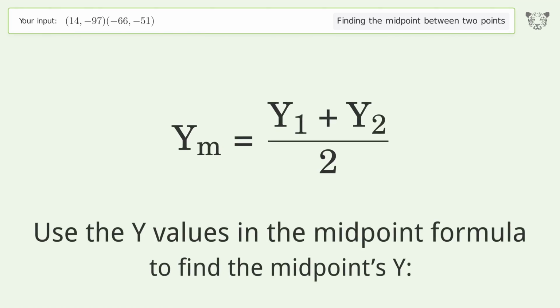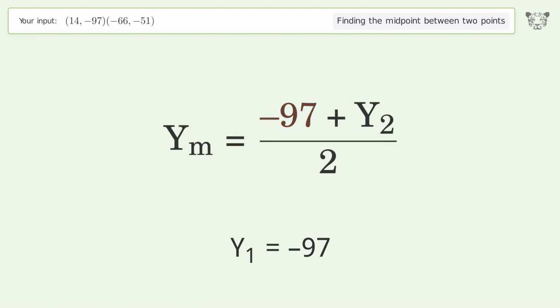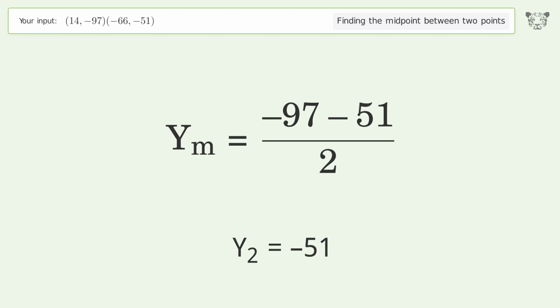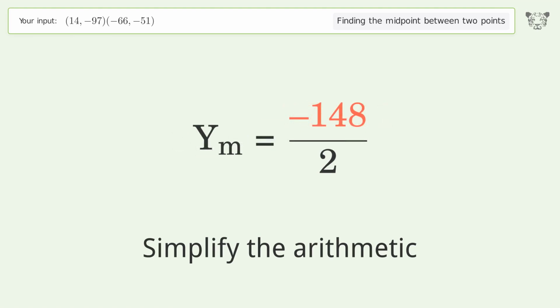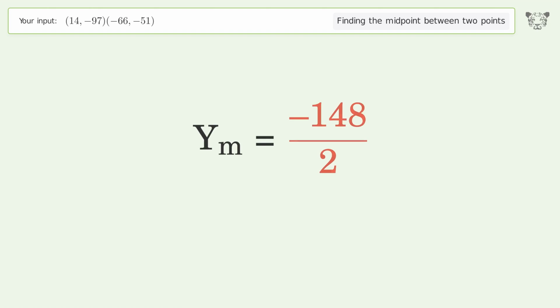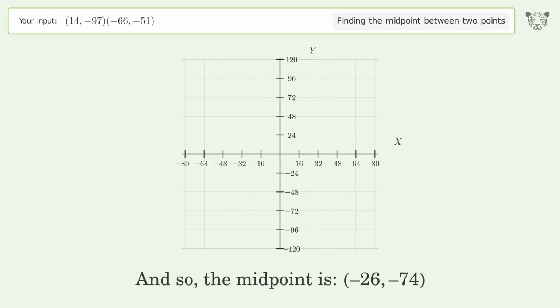Use the y values in the midpoint formula to find the midpoint's y. y1 equals -97. y2 equals -51. Simplify the arithmetic. And so, the midpoint is -26, -74.